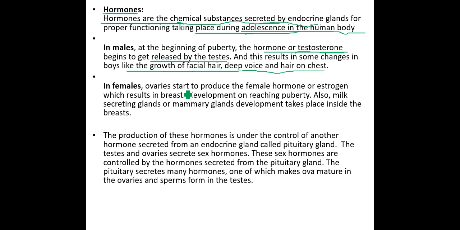In the female body, the ovaries start to produce the female hormone, that is estrogen. The secretion of estrogen results in breast development on reaching puberty, and also in the development of the milk secreting mammary glands inside the breast. This happens in the female body.